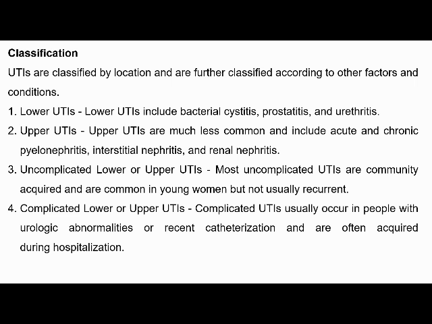Complicated UTIs usually occur in people with urological abnormalities or recent catheterization, and often occur during hospitalization. So the causes are urological abnormalities, any urinary abnormalities, or catheterization, or acquired infections.